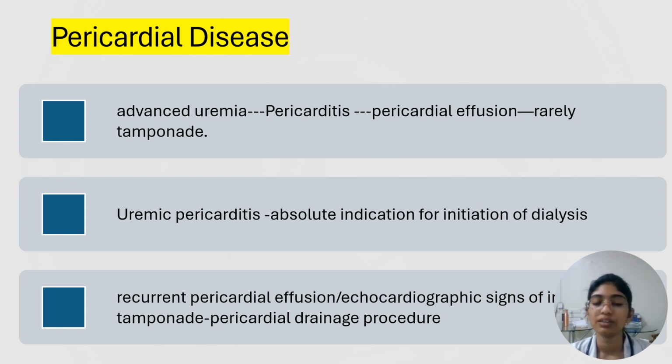Pericardial disease: in case of advanced uremia, there can be pericarditis, and that pericarditis can lead to pericardial effusion and rarely tamponade. So uremic pericarditis is an absolute indication for initiation of dialysis. And if there is recurrent pericardial effusion or echocardiographic signs of tamponade, then we have to do a pericardial drainage procedure.